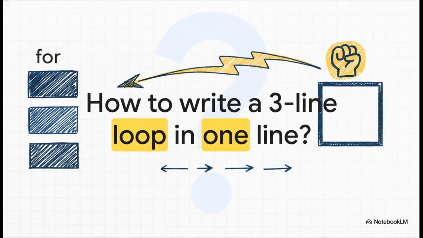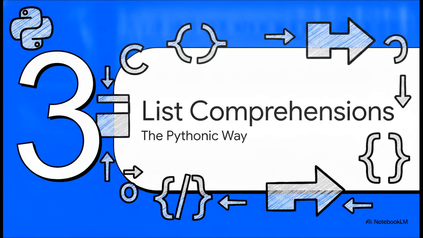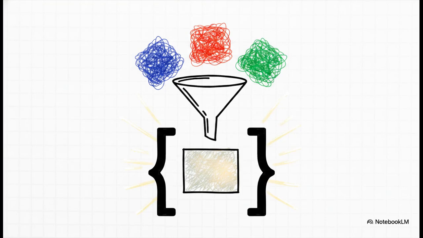But what if I told you there's a Python superpower? A way to take a clunky, multi-line for loop and condense it down into something elegant and lightning fast. Seriously, how do we write a 3-line loop in just one single line? Which leads us perfectly into Section 3, List comprehensions. This is the truly Pythonic way to combine loops, conditions, and list creation all into one incredibly efficient package.